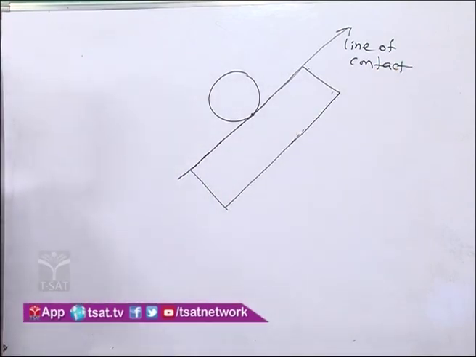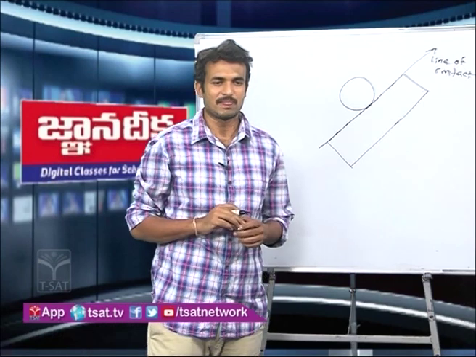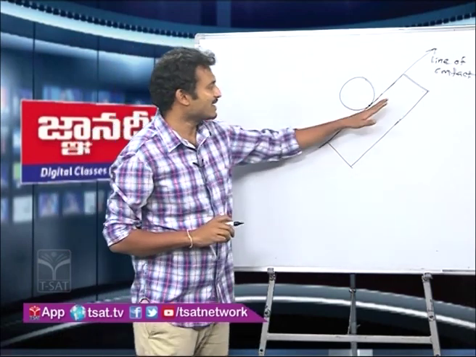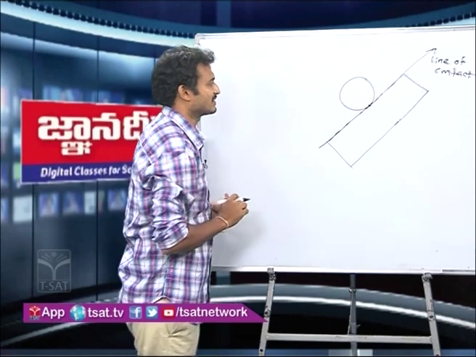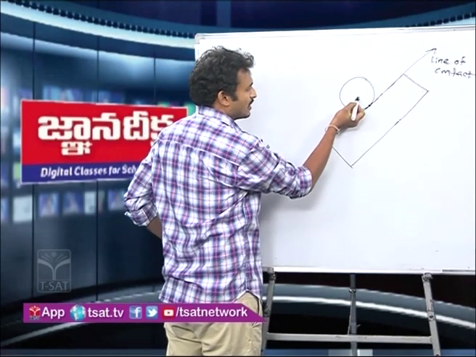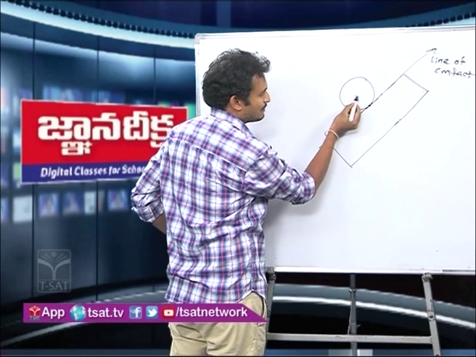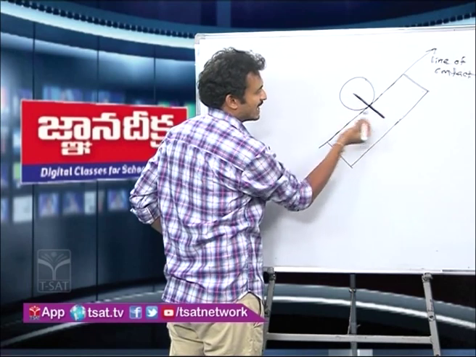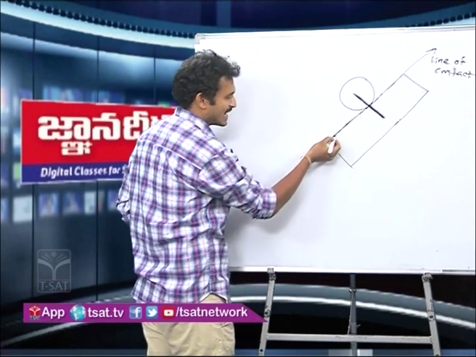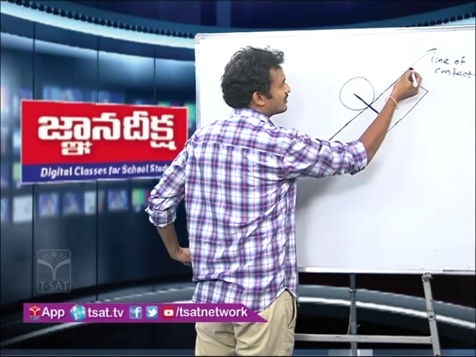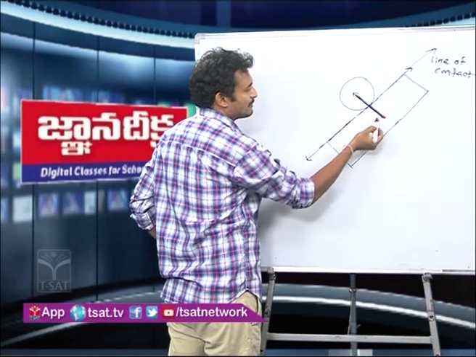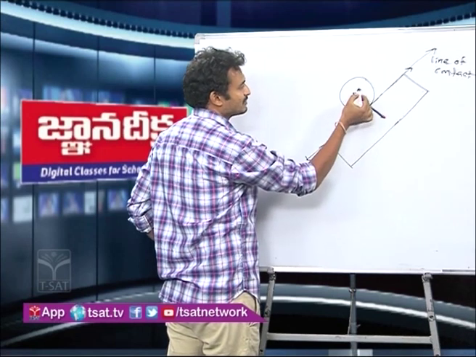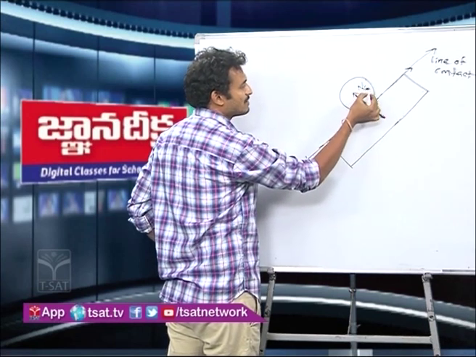right? Now if two bodies are in contact with each other, at the line of contact there exist two forces due to their contact. One set of force acts perpendicular to the line of contact, and another set of forces acts parallel to the line of contact. This perpendicular force is called the normal force.